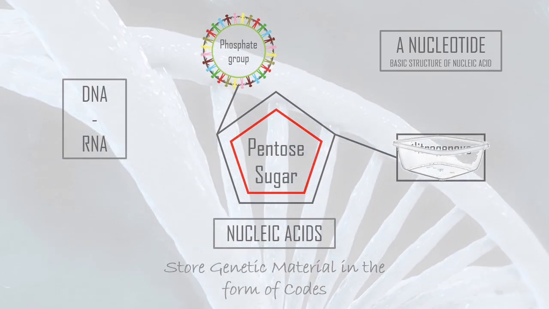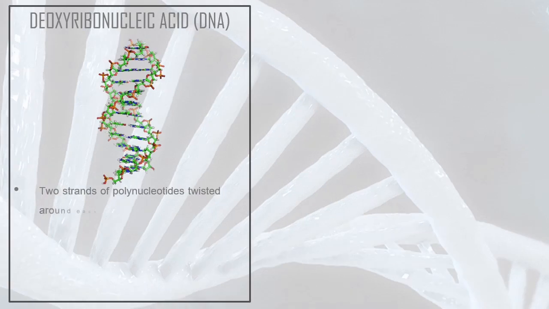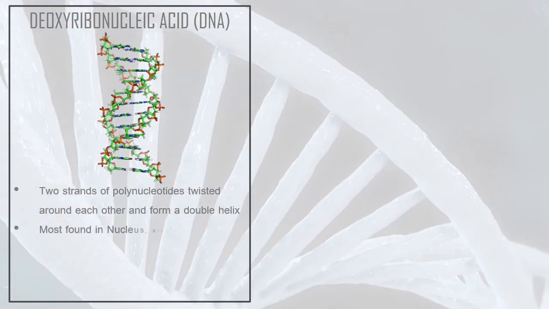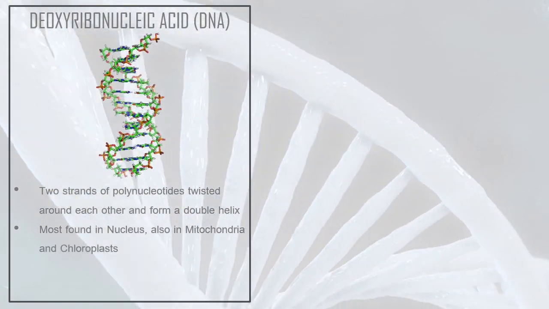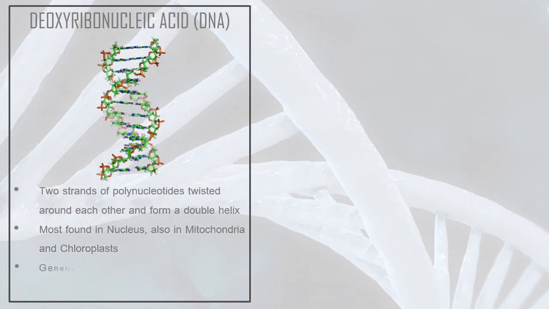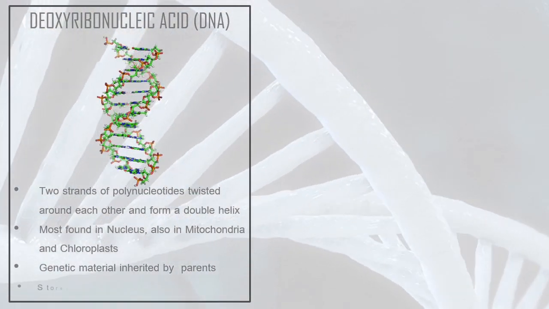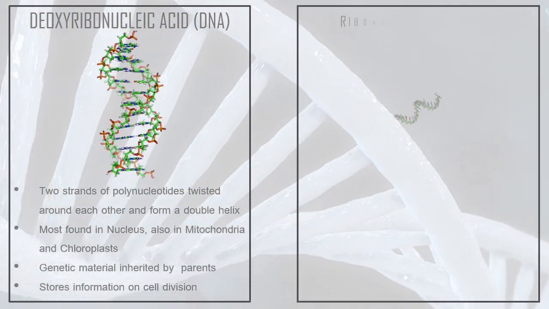There are 2 types of nucleic acids: deoxyribonucleic acid, which is DNA, and ribonucleic acid, which is RNA. DNA is basically 2 strands of polynucleotides twisted around each other, forming a double helix. Most of it can be found in the nucleus of cells and some in chloroplasts and mitochondria. DNA is the genetic material we inherit from our parents, and it also stores information for replication or cell division.